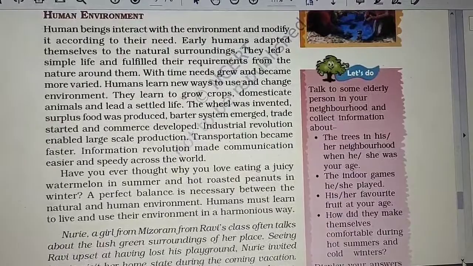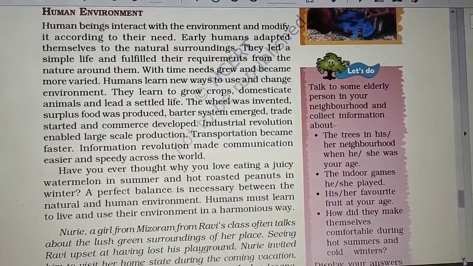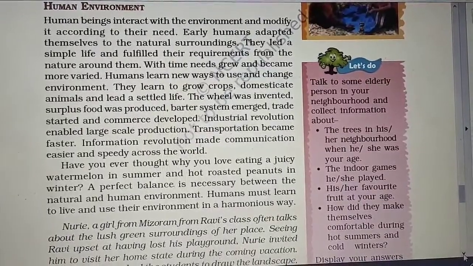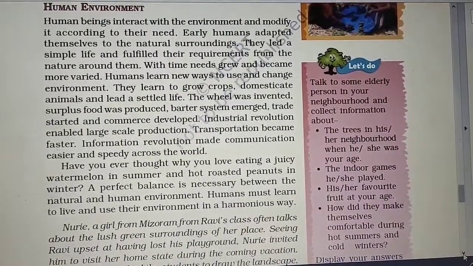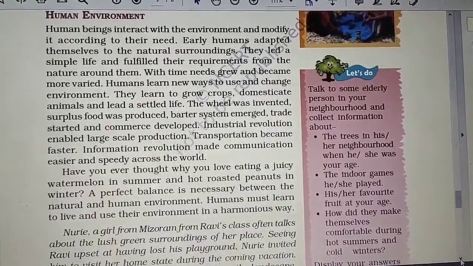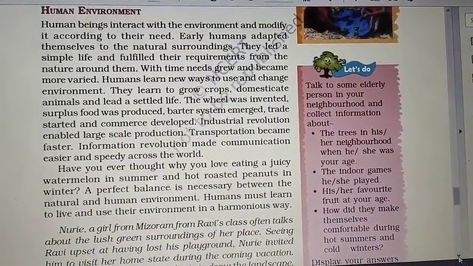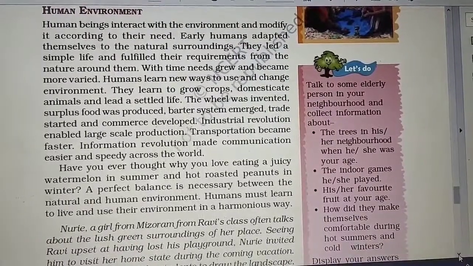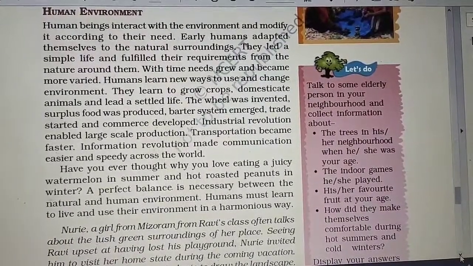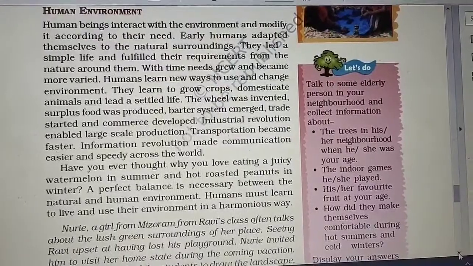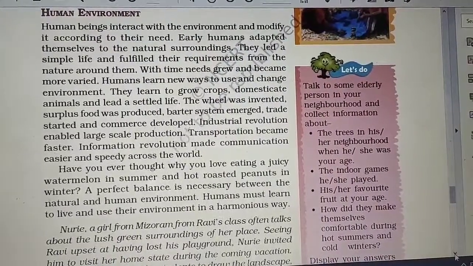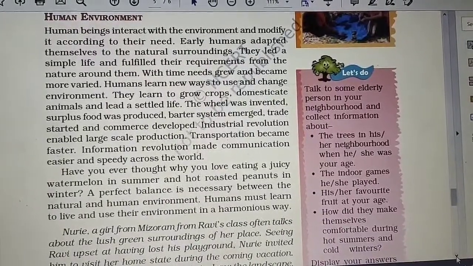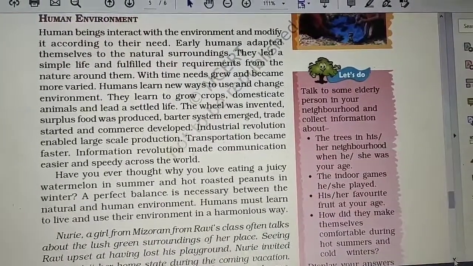During the summer season we need something very cold to keep our body cool. And during the winter season, what do we need? We need something hot, which keeps our body warm, and tries to make a balance between the temperature of our body and the atmosphere. So we try to balance the needs of our body by our requirements according to the changing climate.